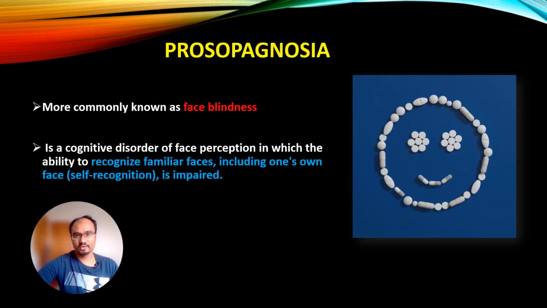So there is another condition called prosopagnosia. It is most commonly known as face blindness. It is a cognitive disorder of face perception in which the ability to recognize familiar faces, including one's own face, is impaired. So the self-recognition is also impaired in this syndrome. Let's go to the next question.